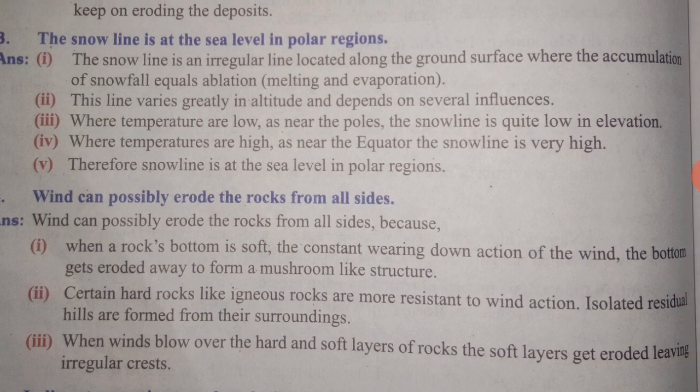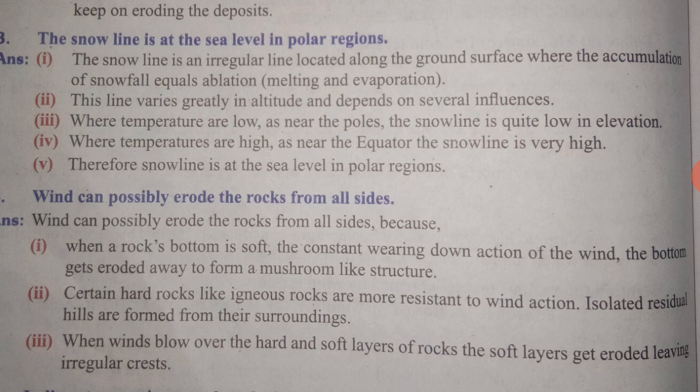Third question, the snow line is at sea level in polar regions. Answer, first point, the snow line is an irregular line located along the ground surface where the accumulation of snowfall equals ablation, that is melting and evaporation. This line varies greatly in altitude and depends on several influences.